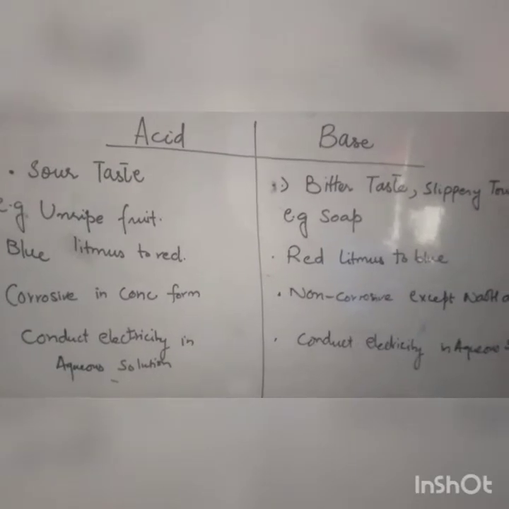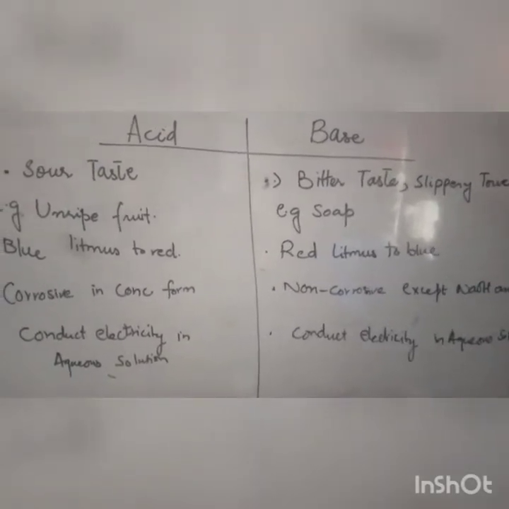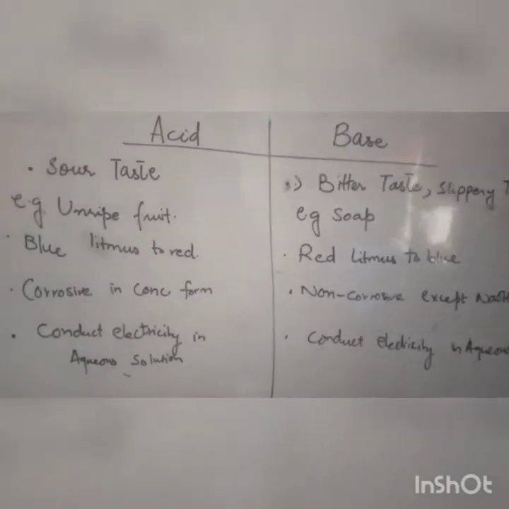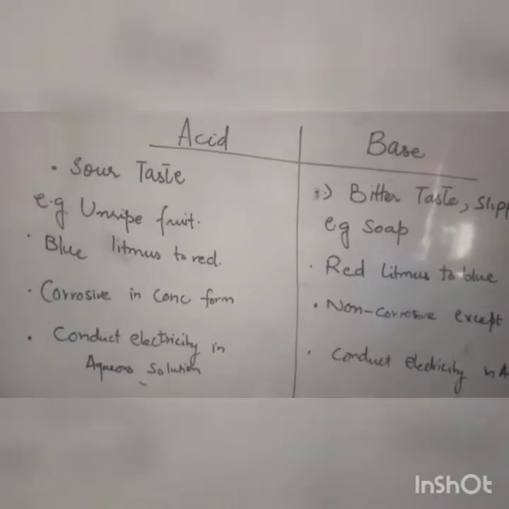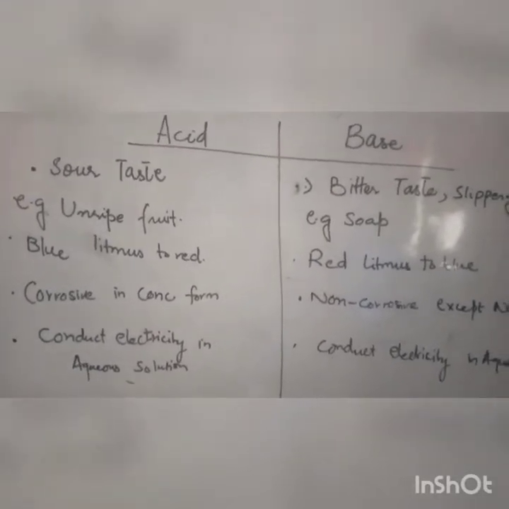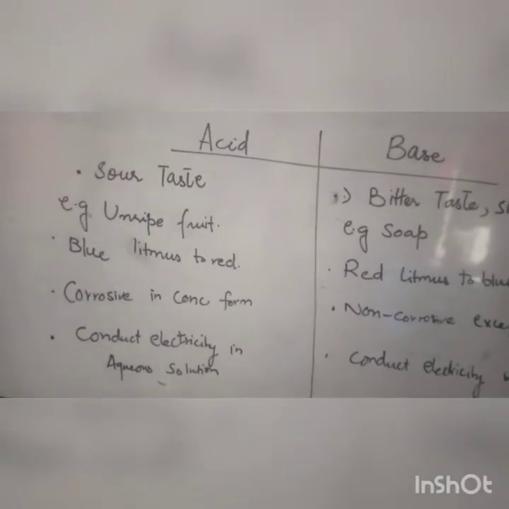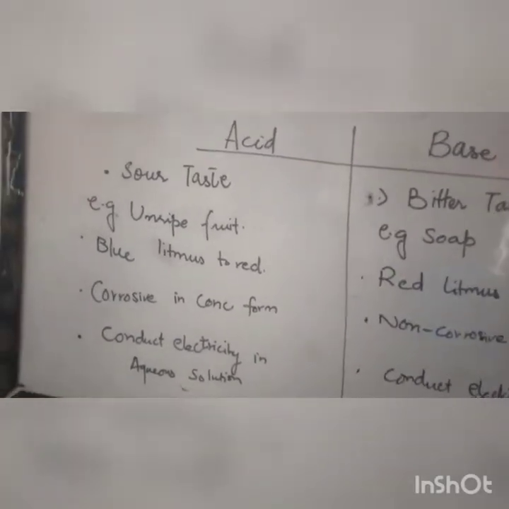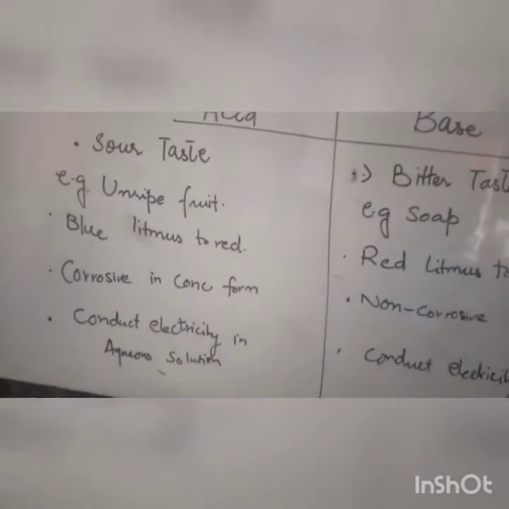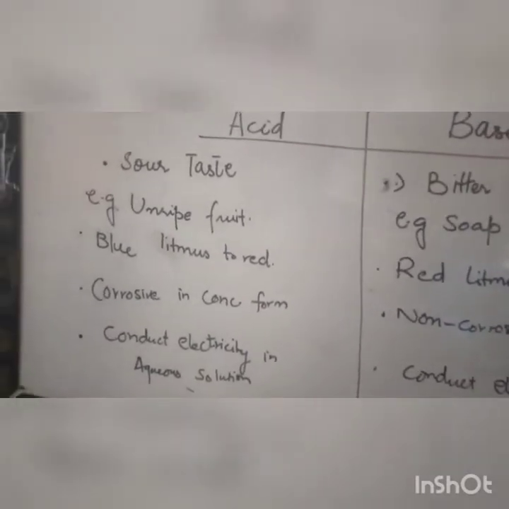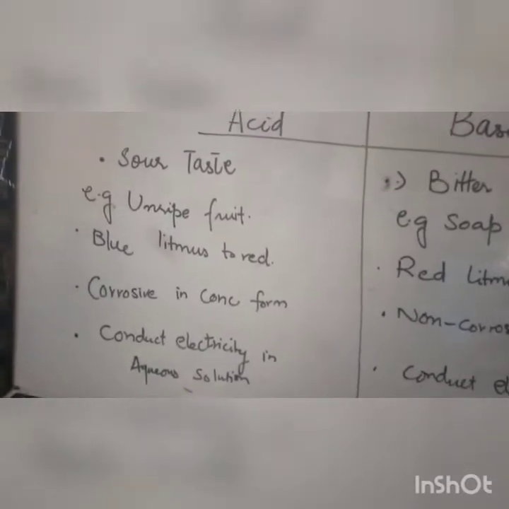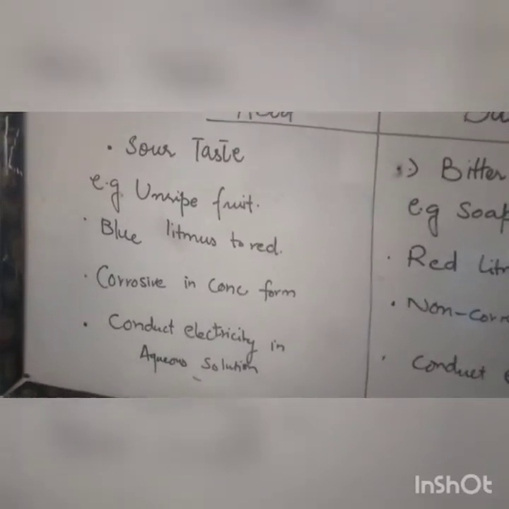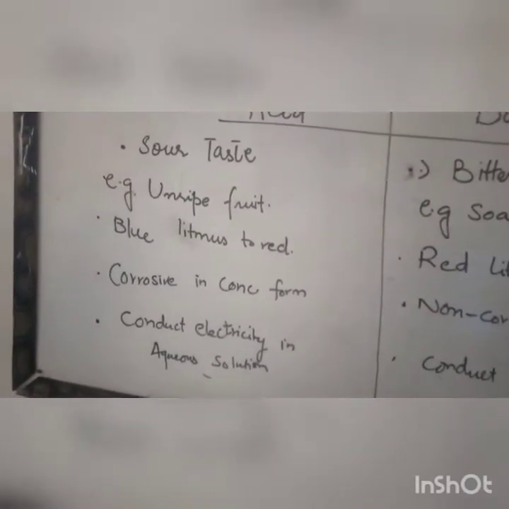First of all, we talk about the taste. You have experienced in daily life that the acids have a sour taste. Anything you have tasted and you come to know there is a little sour taste, like lemon, unripe fruit, whatever it is, in unripe form, not a ripe form, so it must be a little bit sour. So it means there is some acid, like lemon has citric acid.